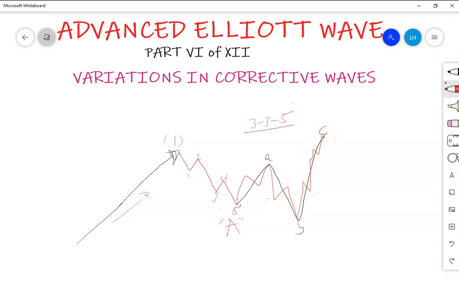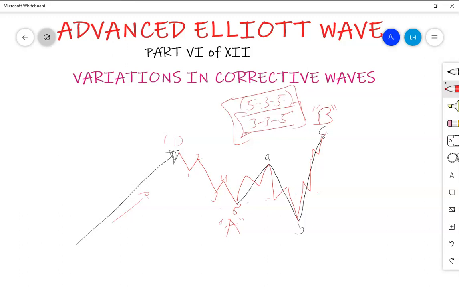Now for those who don't know, what do those numbers mean? When I was describing a zigzag, I said that a zigzag is 5, 3, 5. So what we are writing here is the number of internal waves. Those numbers represent the number of internal waves. After completion of this wave C, in a lower degree, it will be completion of wave B in a higher degree.